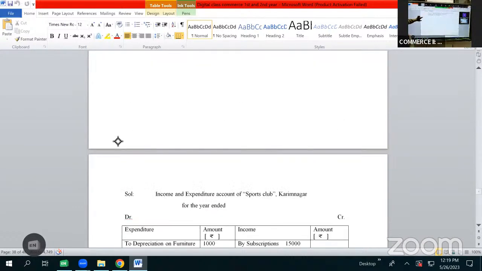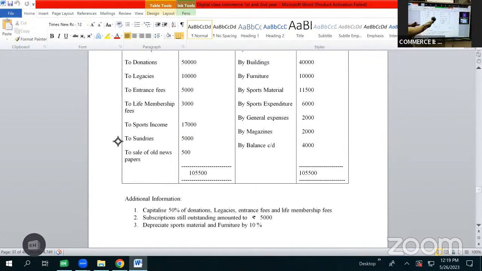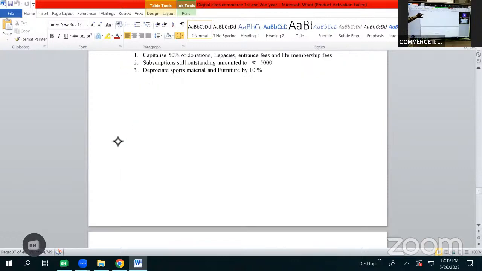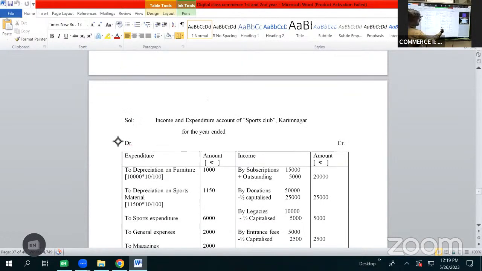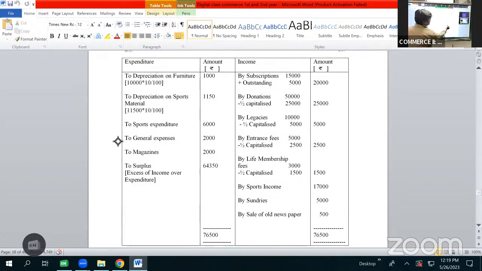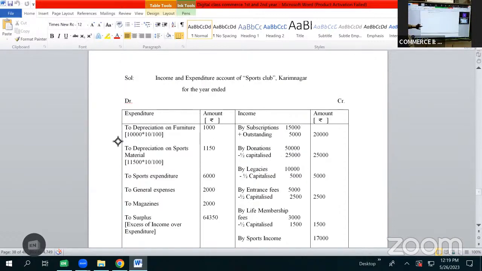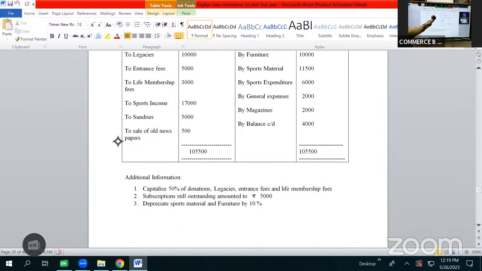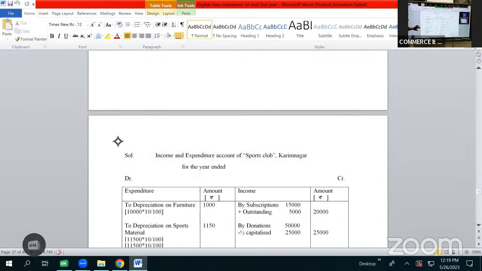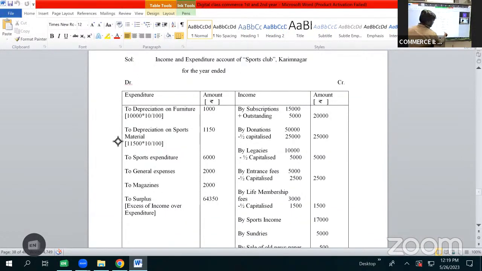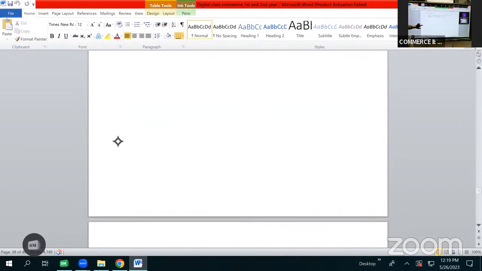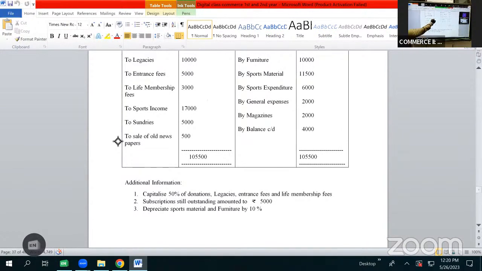Then after legacies we have entrance fees 5,000. Even for entrance fees it is given as capitalize 50% of entrance fees. So we'll be showing only 2,500, which will be shown here as by entrance fees 5,000 less half of the amount capitalized 2,500. After entrance fees we have life membership fees 3,000. Even this is to be capitalized with 50%. So we'll be showing only half of the amount as by life membership fees 3,000 less half of the amount capitalized 1,500. We'll be showing only 1,500 as its income. Then after life membership fees we have sports income 17,000.